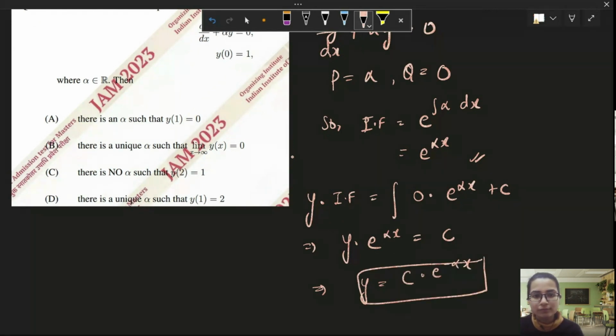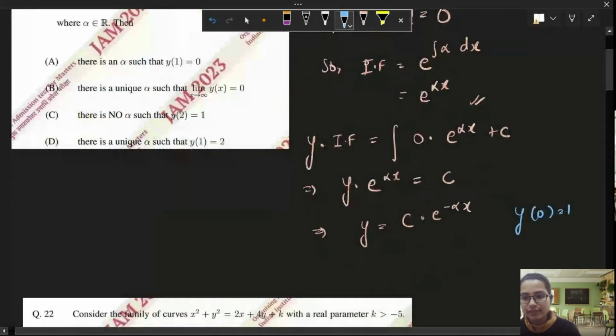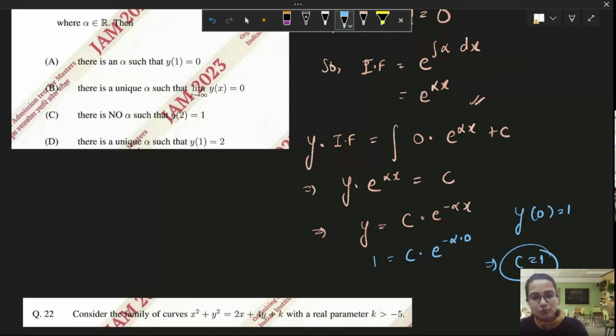But before going into the options, let us first try to apply the initial condition, which is y(0) equal to 1. So when x is 0, y is equal to 1. Let us put x equal to 0 and y equal to 1. What we get is c equal to 1. So the final solution is y equal to e raised to power minus alpha x times c, where c is 1. Okay, this is our final solution.